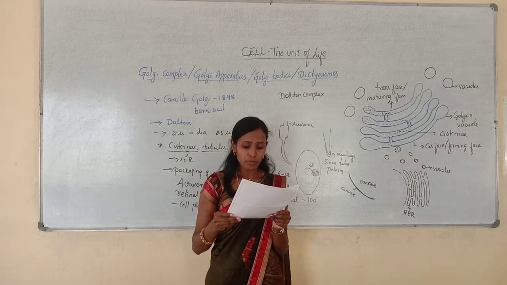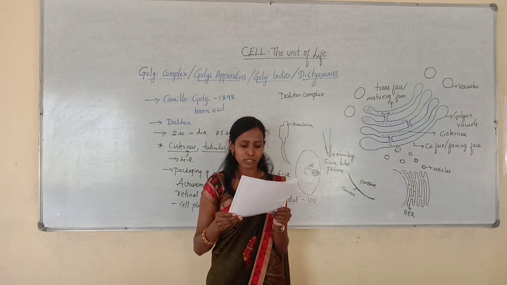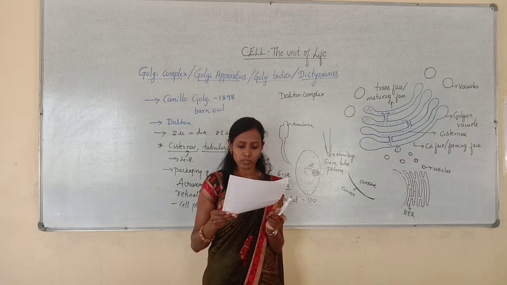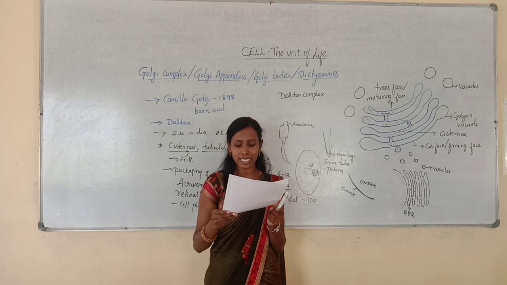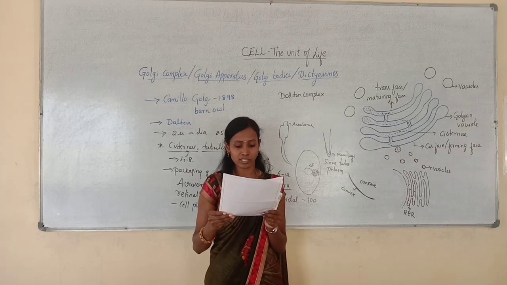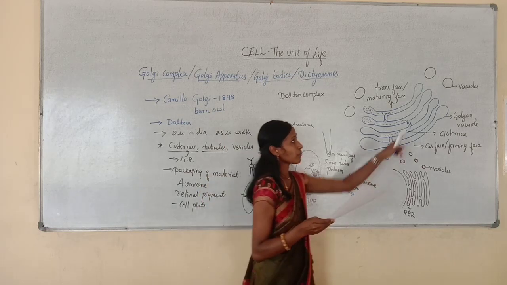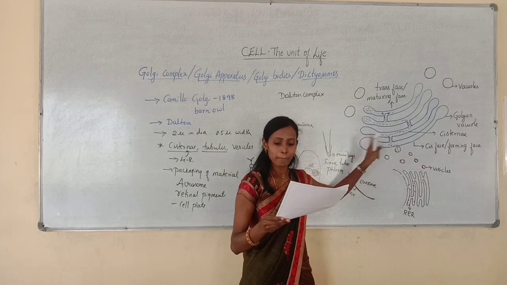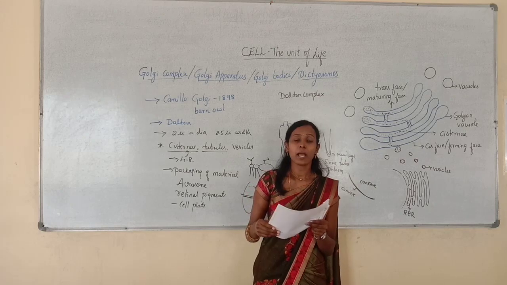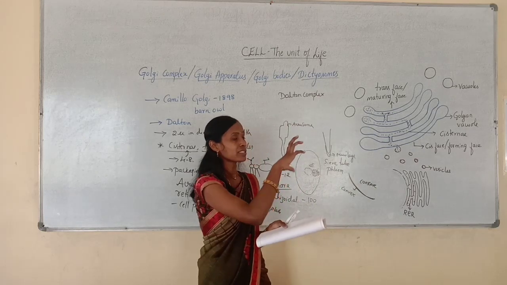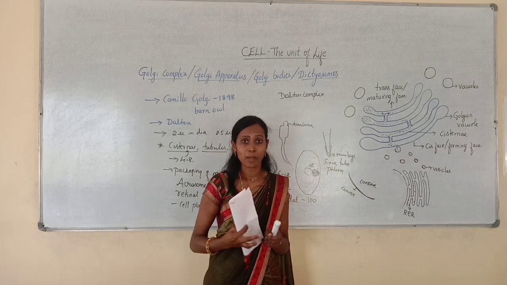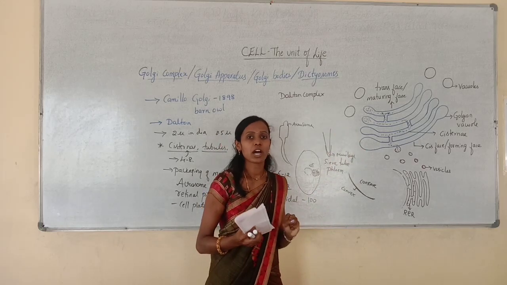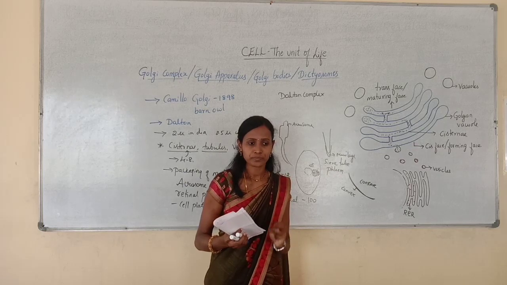Next, fourth question. Which structure is formed by the process of packaging in Golgi apparatus? Option A ribosomes, option B protein granules, option C lysosomes, option D centrosomes. Here the correct answer is lysosomes, because the vacuoles and lysosomes are formed from the Golgi complex because of the packaging of materials. I told you these are considered as part of the endomembrane system as they are closely associated, or their functions are coordinated with one another.